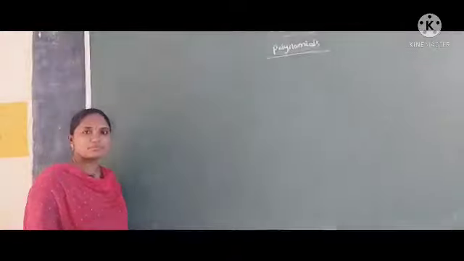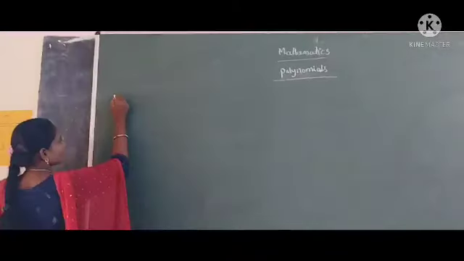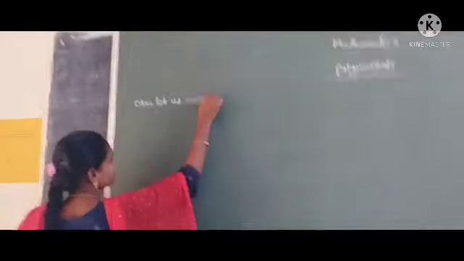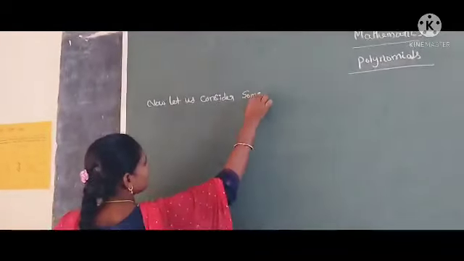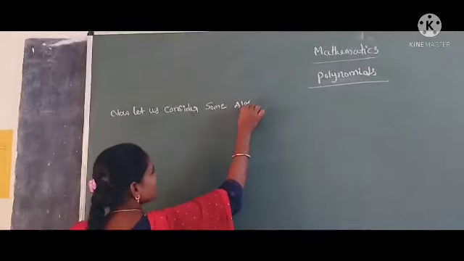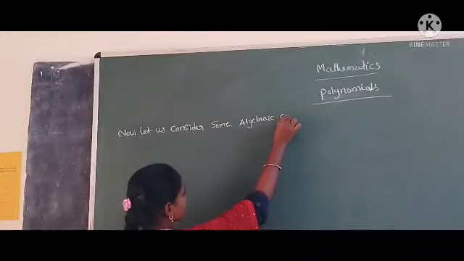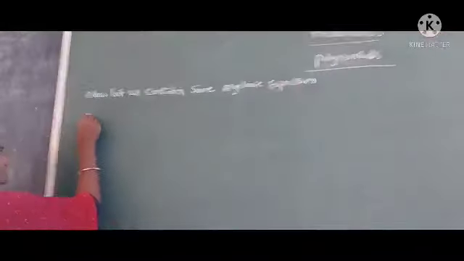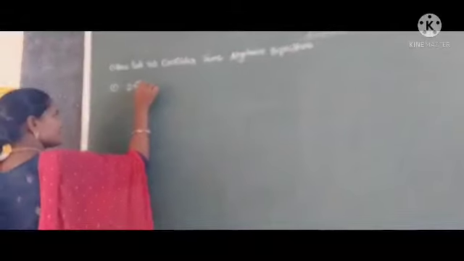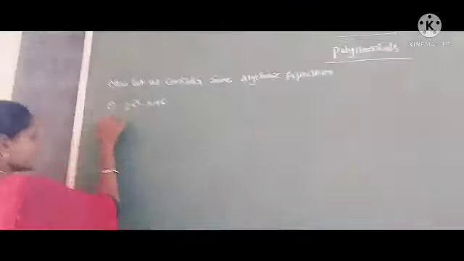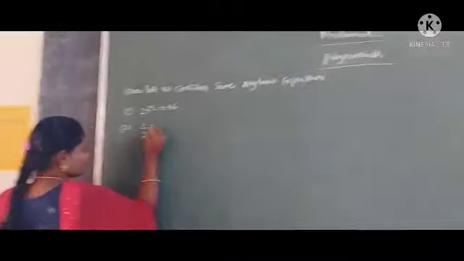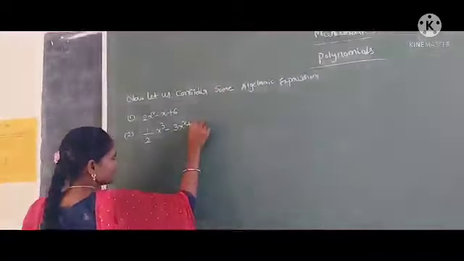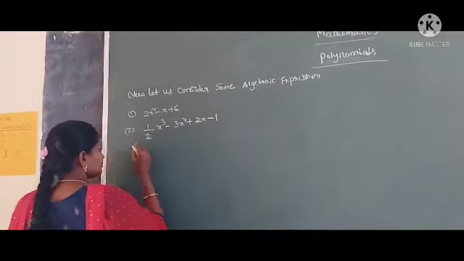Let us consider some algebraic expressions. First one: 2x square minus x plus 6. Second one: 1 by 2 x cube minus 3x square plus 2x minus 1.